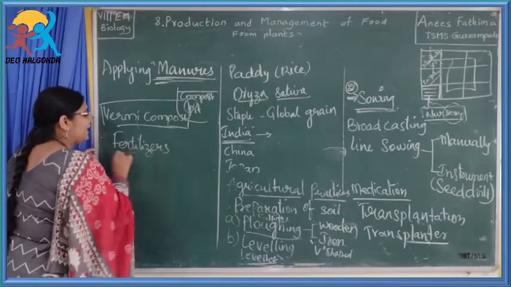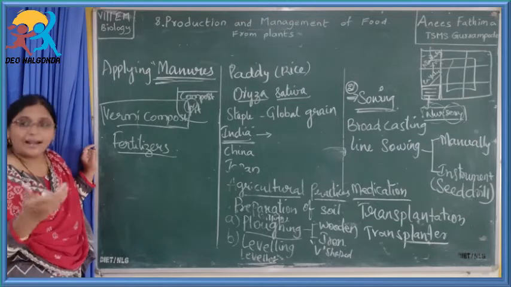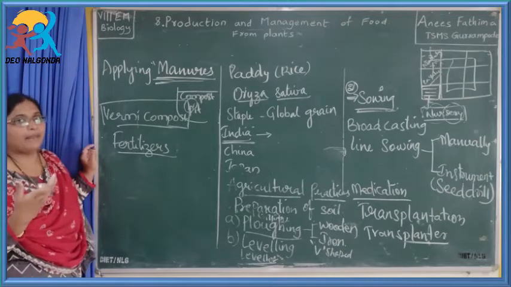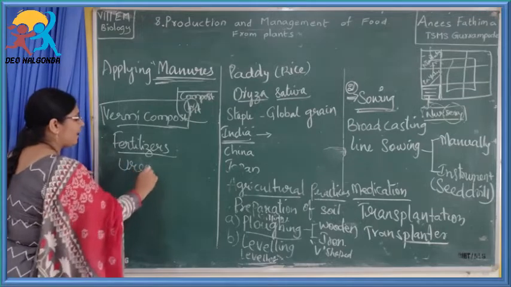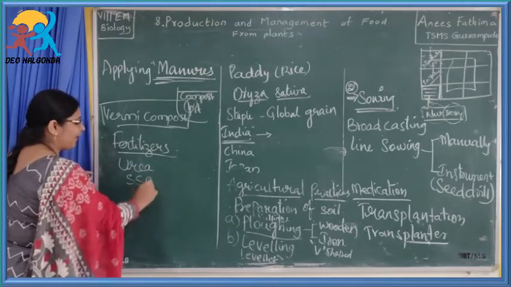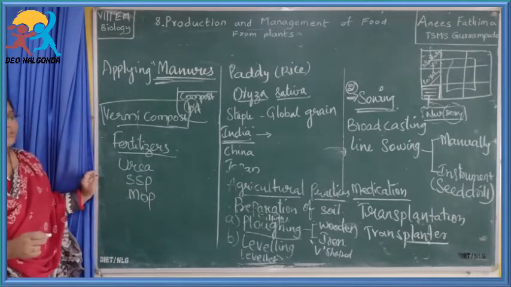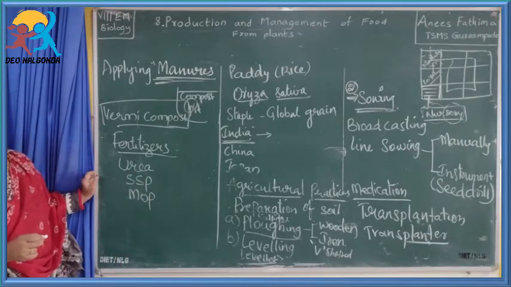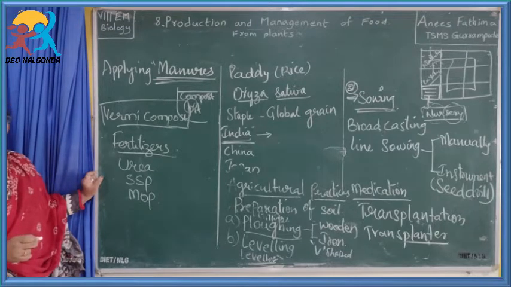Fertilizers are nothing but chemical substances. They are added to the soil so that their fertility can be increased. The different fertilizers are urea, single super phosphate, and muriate of potash. All these are different types of fertilizers which are applied to the soil so that their fertility can be increased, which helps in increasing the yield of the plant.